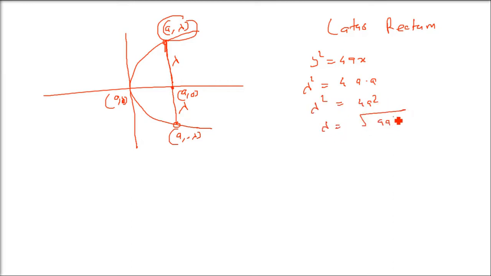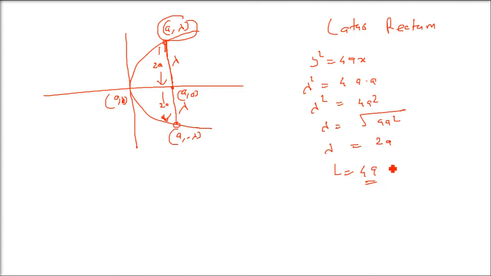Lambda will be equal to root 4a square. So it will be 2a. Lambda will be equal to 2a. So 2a is this distance lambda and 2a is the below distance. So what will be the length? Take the modulus, take the positive signs, add it. 2a plus 2a is 4a. So latus rectum length is 4a.